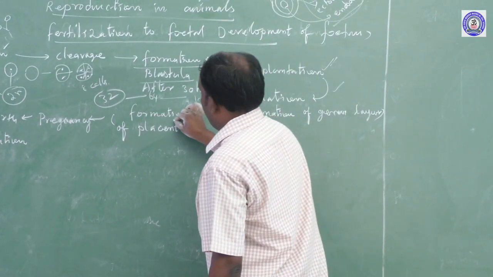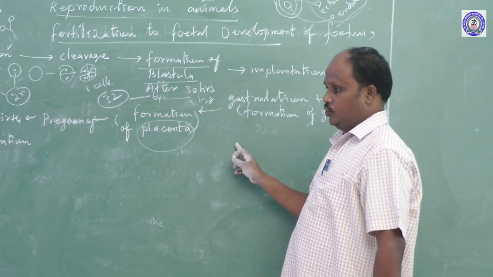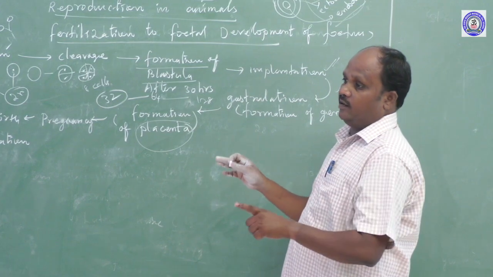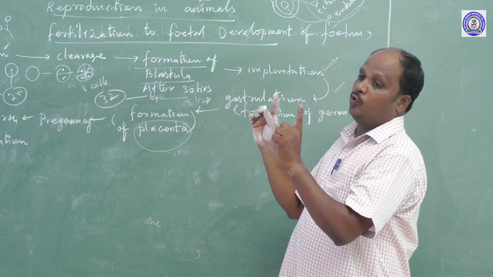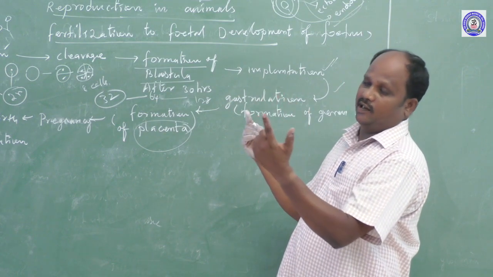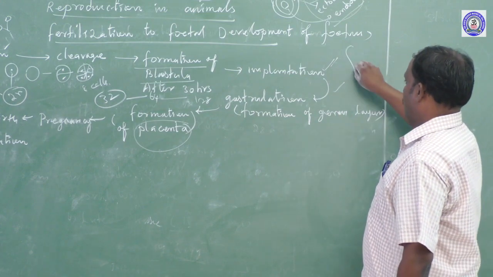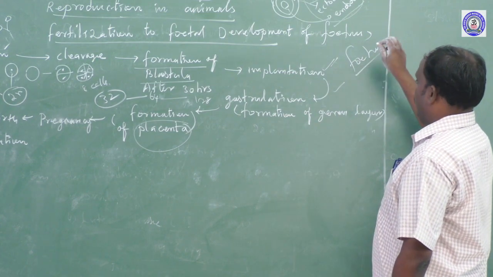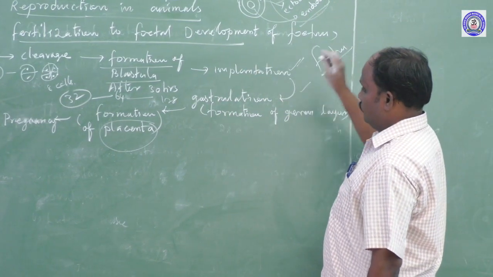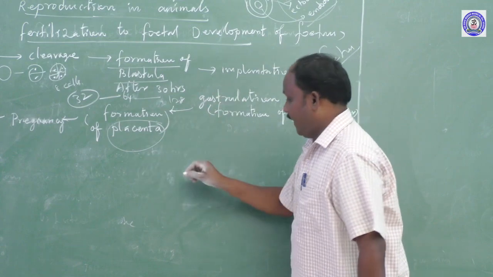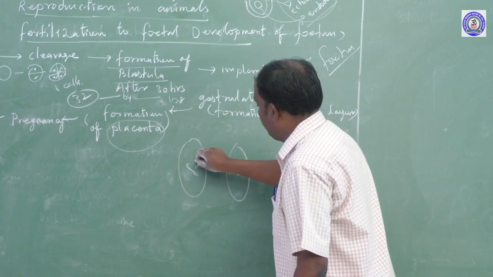The placenta is a type of connective tissue. It is nothing special, it is a blood vessel. The blood vessel is only active between two organisms: one is the mother, the second is the fetus. Fetus means the baby living inside the pregnant mother's uterus. So the placenta is a connective tissue that is active between the mother and fetus.